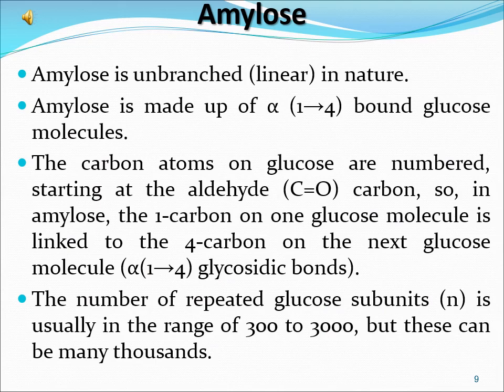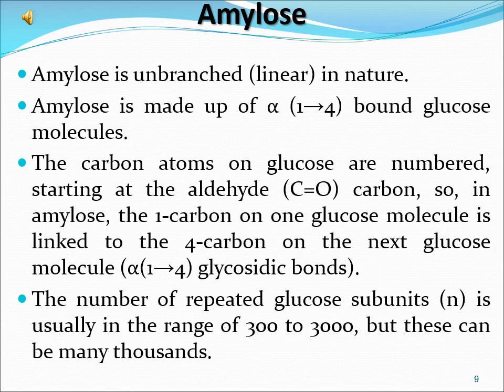Amylose. Starch is made up of amylose and amylopectin. Now we discuss what is amylose. Amylose is unbranched, linear in nature. Amylose is made up of alpha 1,4 bound glucose molecules. The carbon atoms on glucose are numbered starting at the aldehyde carbon.